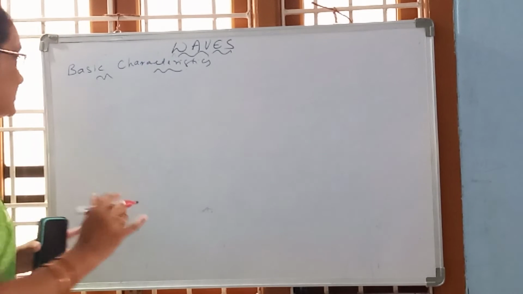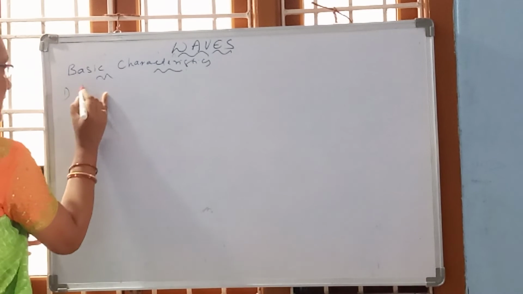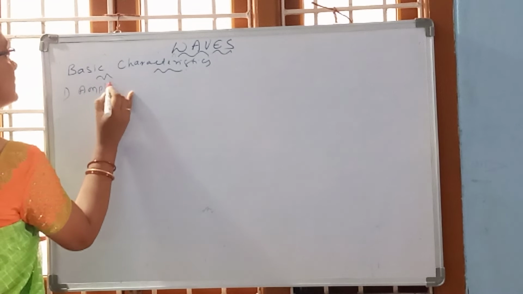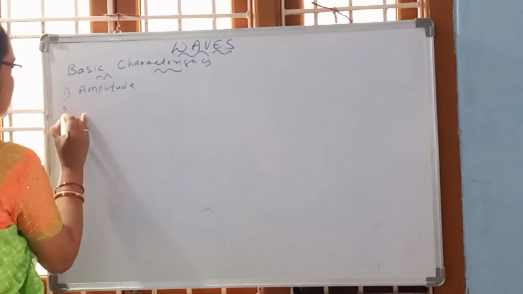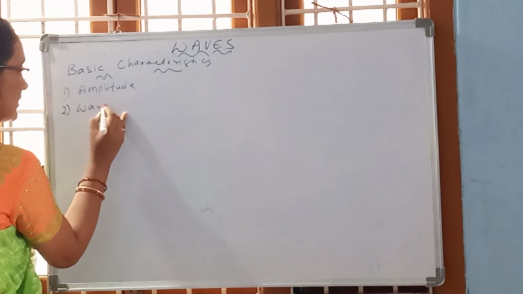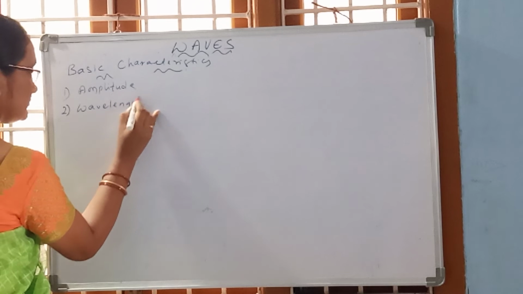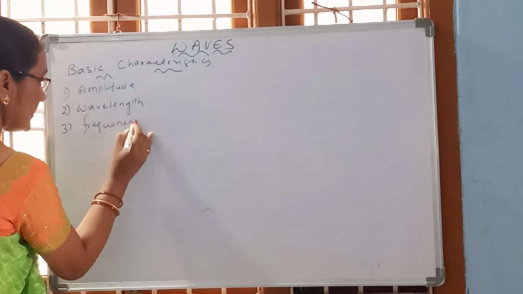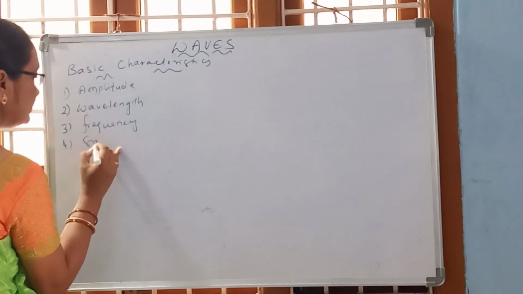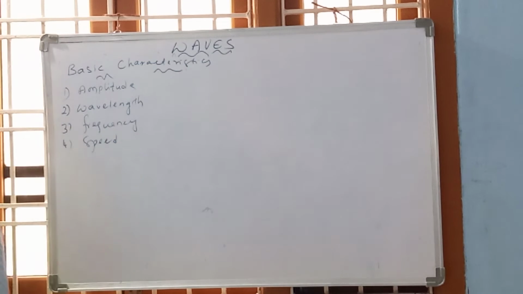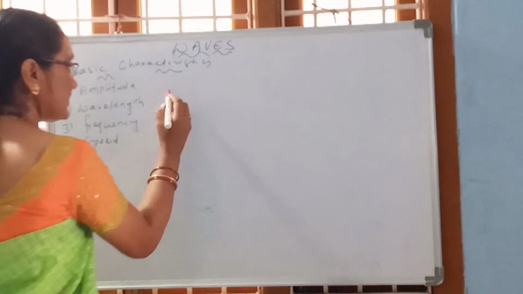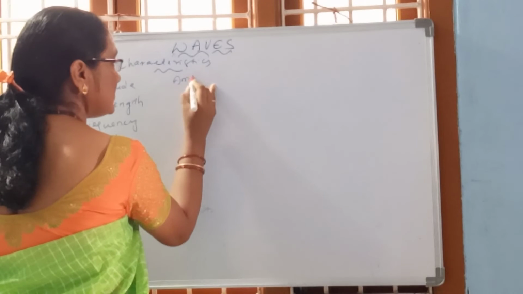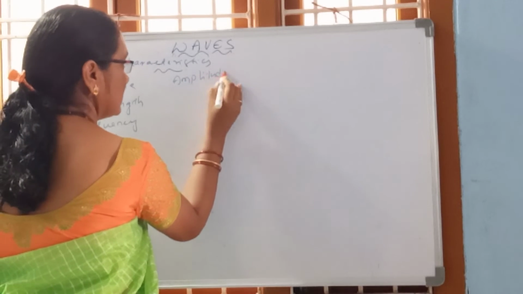Four characteristics are there: amplitude, wavelength, frequency and speed. Alright? Now one after another let us see. First, amplitude.